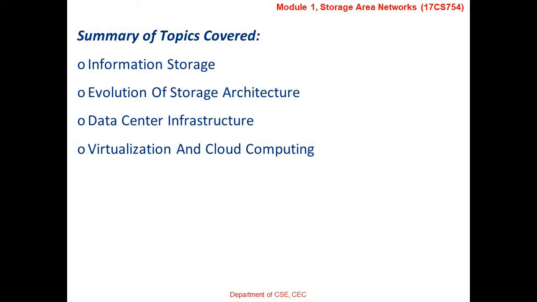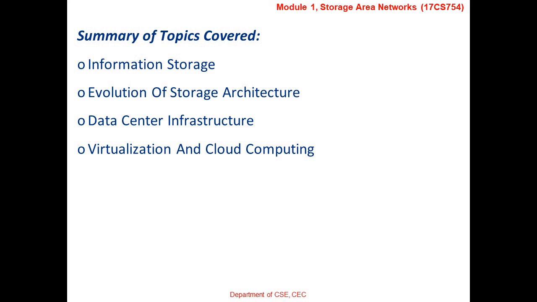Now that we have reached the end of chapter 1, let us summarize the topics that we have discussed so far. Initially, we understood why information storage is required. We defined what is data, what are the categories of data, what we mean by big data, what is information, and so on. Then we understood how the storage architecture evolved from server-centric storage architecture to information-centric storage architecture.